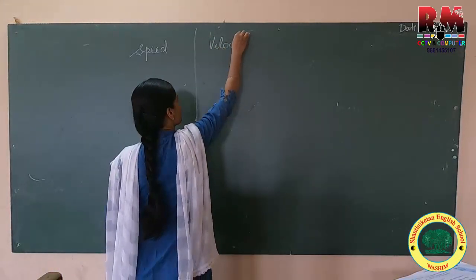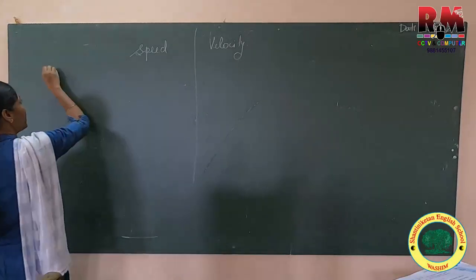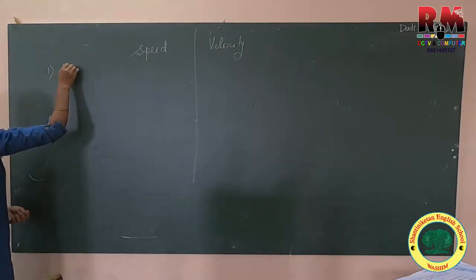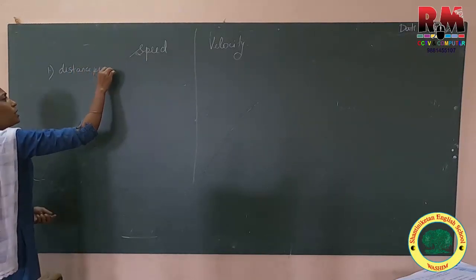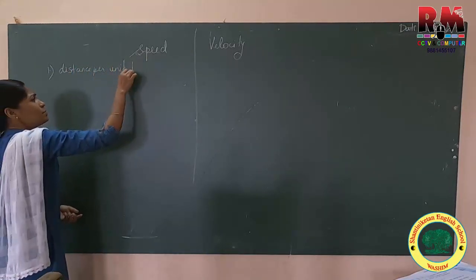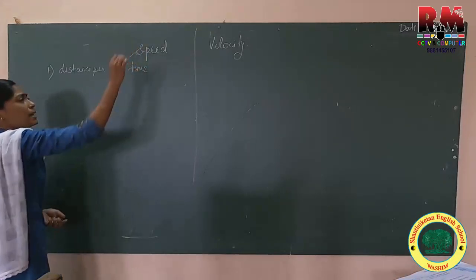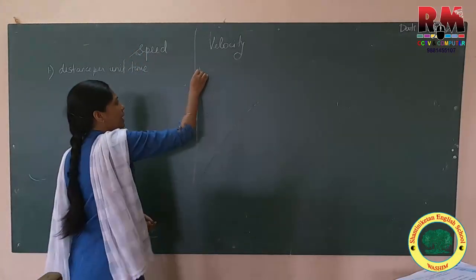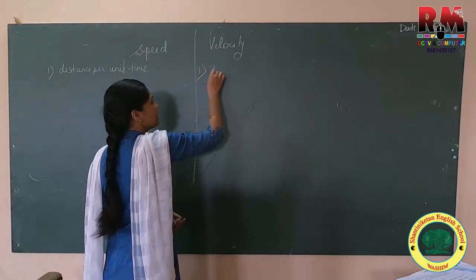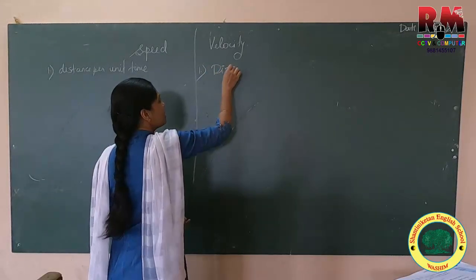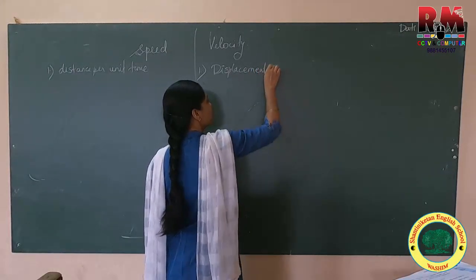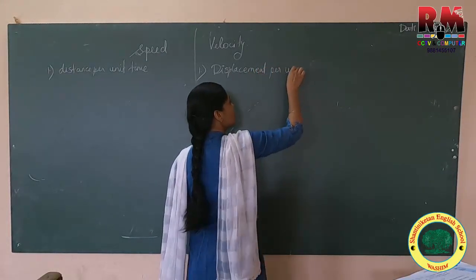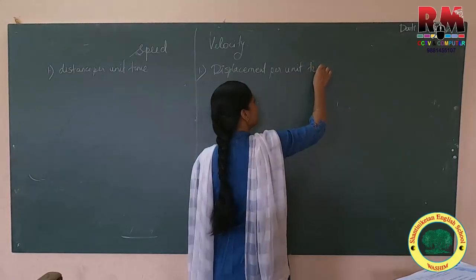Okay. So speed is distance per unit time, and velocity is displacement per unit time.